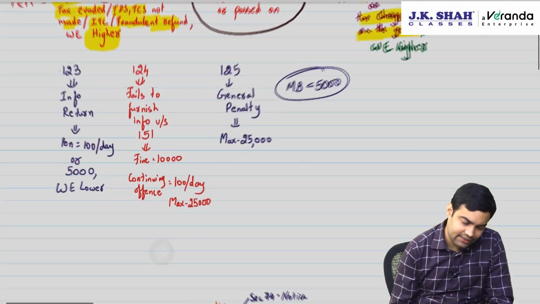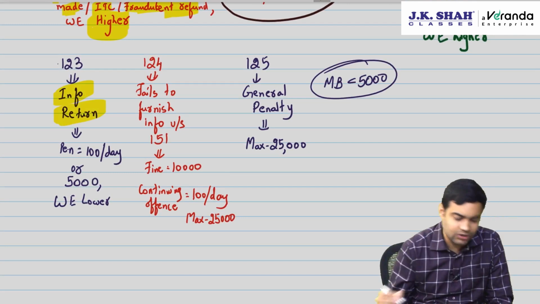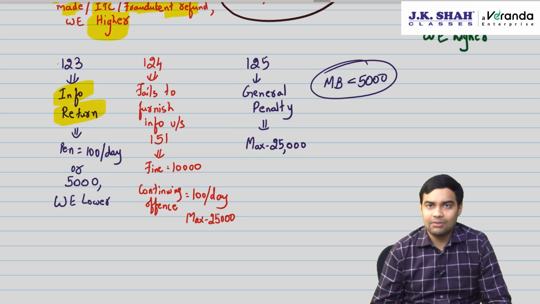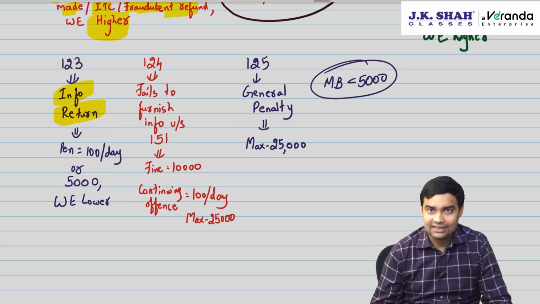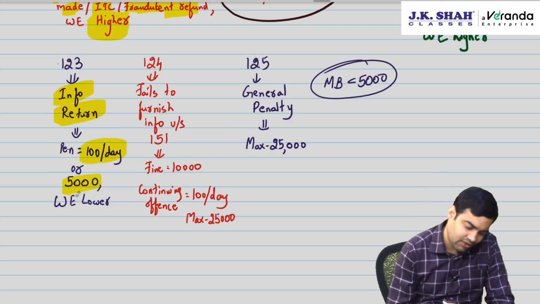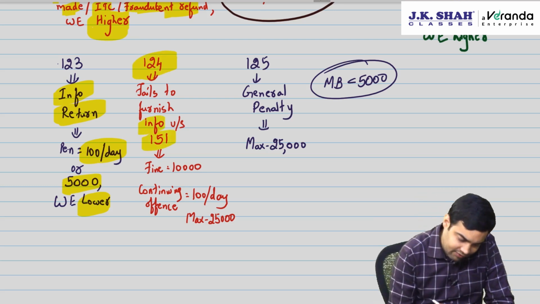Then 123, information not furnished. If the information is not given, what's the information, sir? Suppose the department seeks some information from RBI or SEBI or NSE, BSE. They seek information from the electricity department saying how much electricity is consumed. If they don't give these details, 100 rupees per day or 5,000, whichever is lower. 124 deals with fine. Fine for not furnishing information under 151.